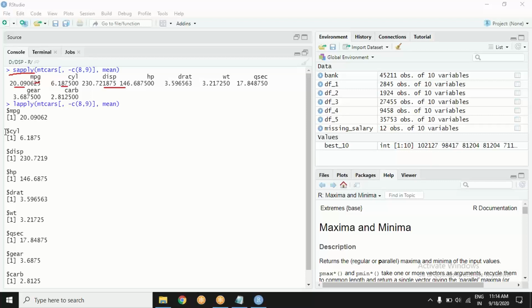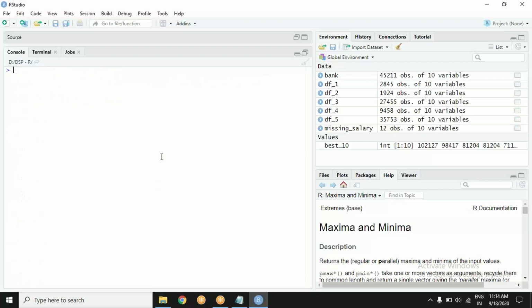Now, you may tell me, you have already realized that list is not a very friendly and not a very practical data structure. So, in my codes, you will generally see sapply happening.